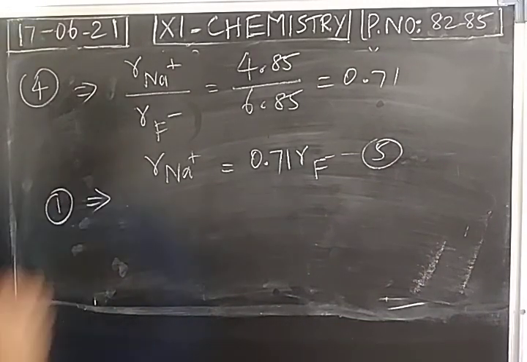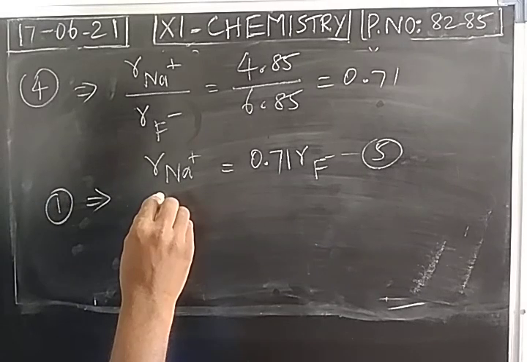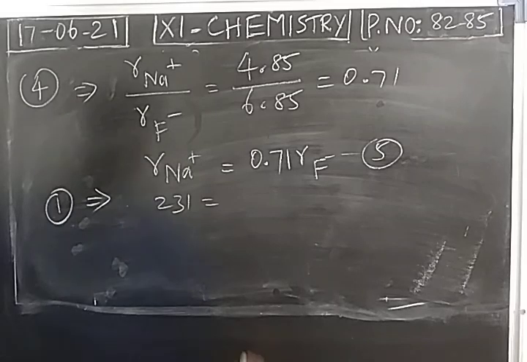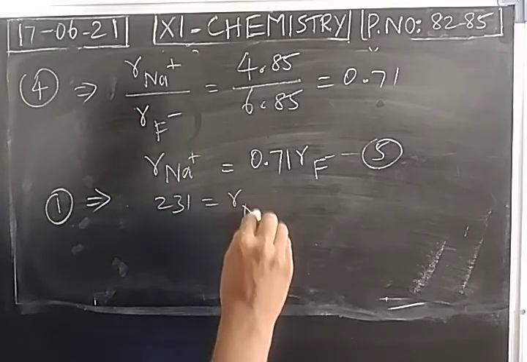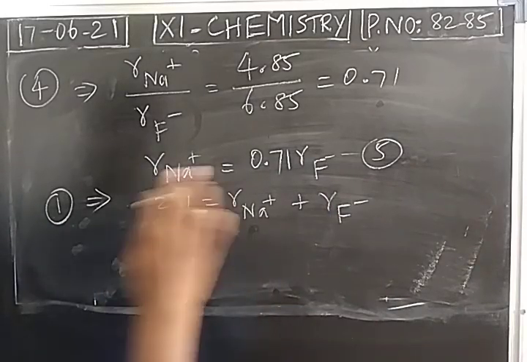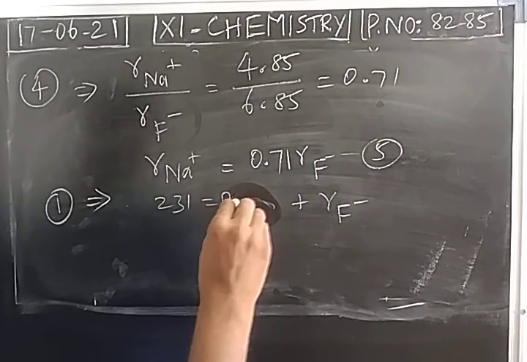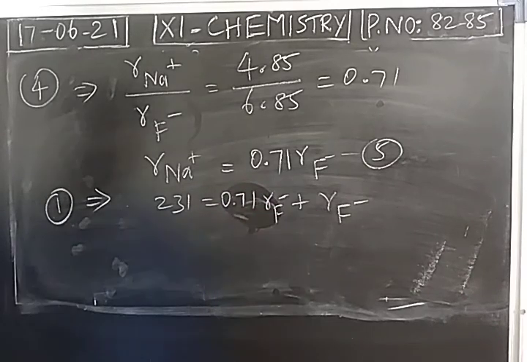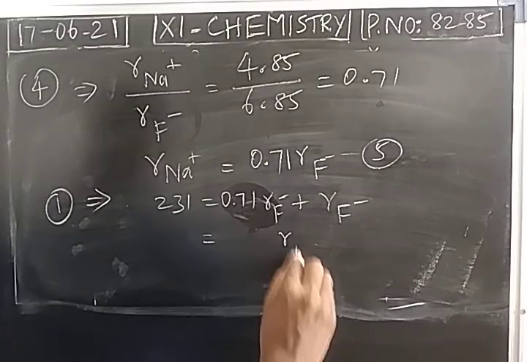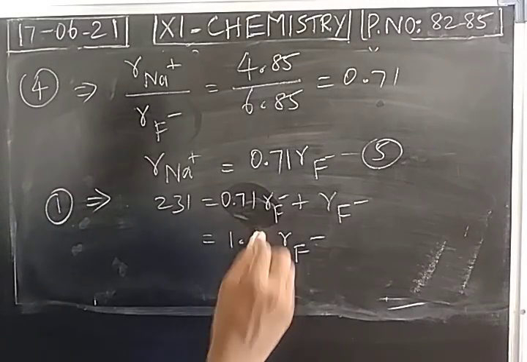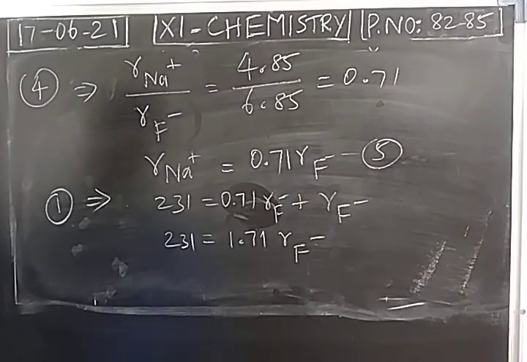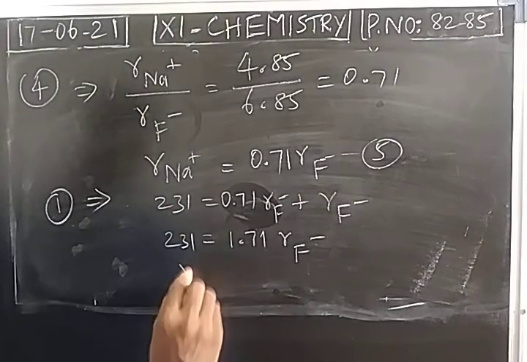Then what is the first equation according to Pauling's method? Internuclear distance between the cation and anion, 231 picometer, is equal to radius of cation plus radius of anion. Instead of radius of cation, we may write it as 0.71 radius of fluoride. Add these two values. So radius of fluoride is the common factor, remaining 0.71 plus 1, so 1.71 radius of fluoride.